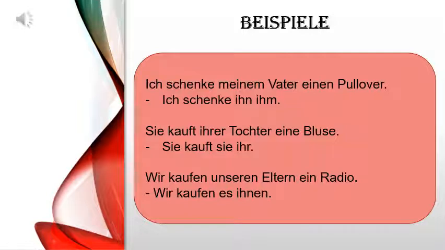If the noun is feminine you can simply write sie as a personal pronoun, it won't be wrong. If the noun is neuter, you can simply write es as a personal pronoun, it won't be wrong. But in case of objects, you have to take care that you use the correct personal pronoun. I hope the concept is clear to you. Now we will solve an exercise based on the same.